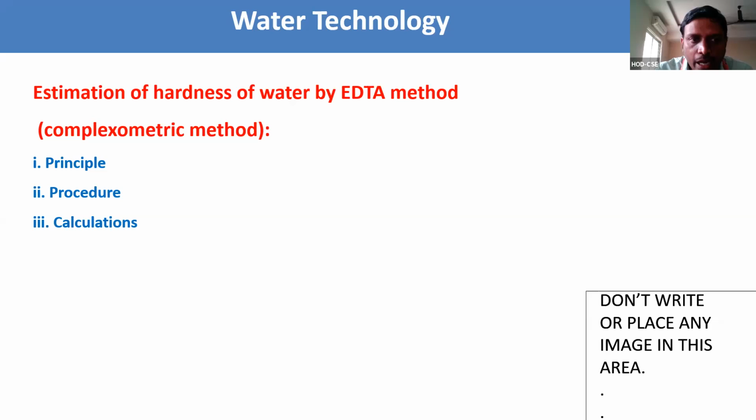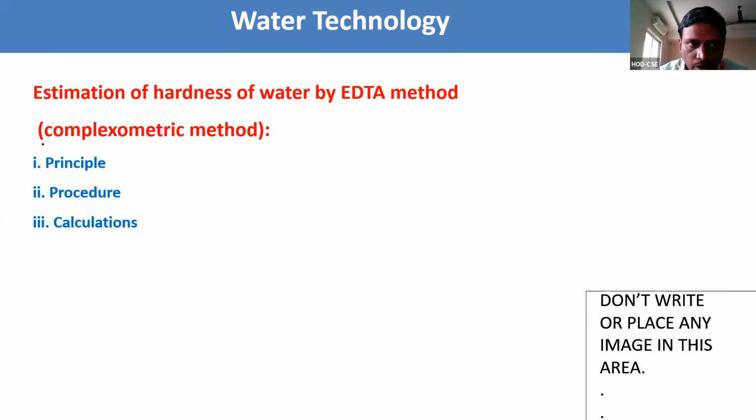What is the aim of the experiment? The aim of the experiment is to estimate how much hardness is present in the given sample of water by the complexometric method.